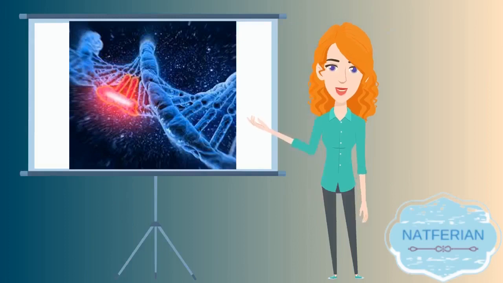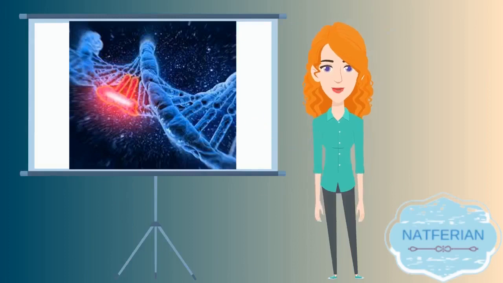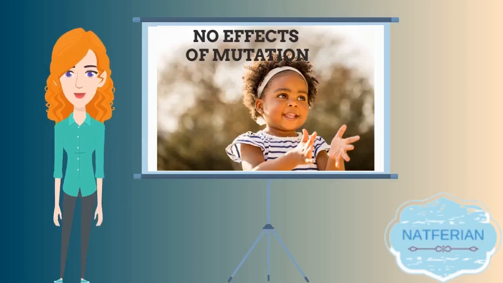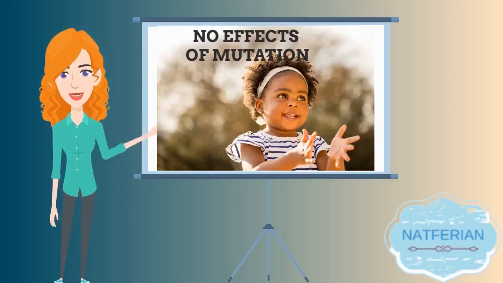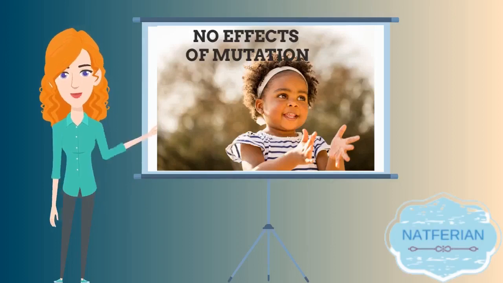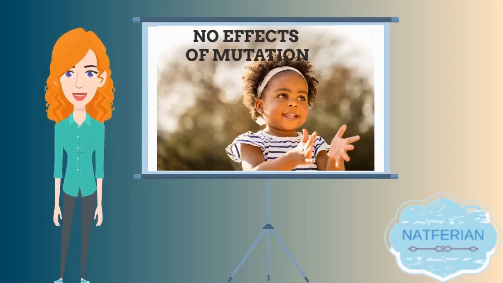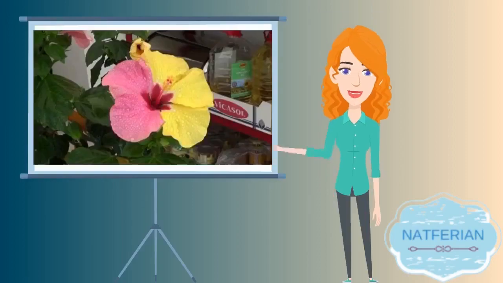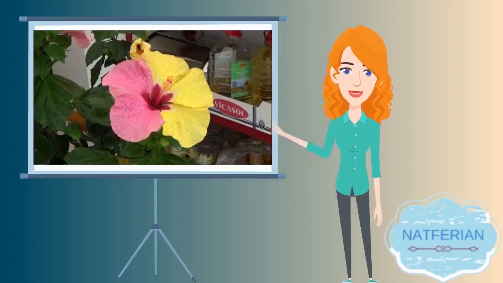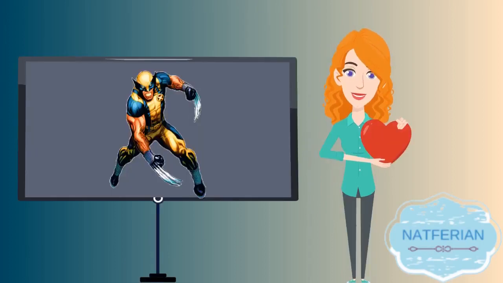Finally, the effects of mutation. Mutation is said to be neutral. While sitting down there, you have mutation occurring in your body, but no symptoms or signs are visible. That indicates the mutation taking place in your system is actually neutral. Secondly, it's beneficial. It enhances the ability of an organism, making it more adapted to their natural environment, like a superhuman being or mutant in Marvel cinema.